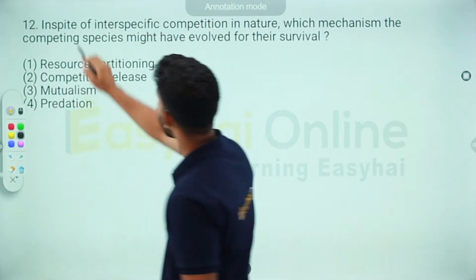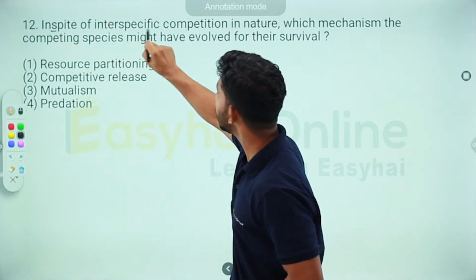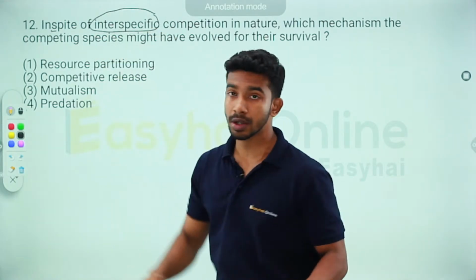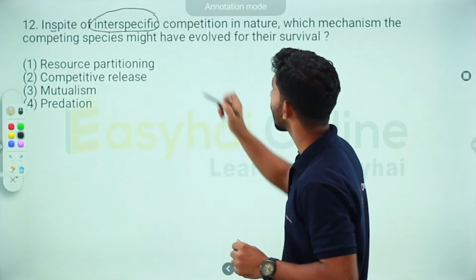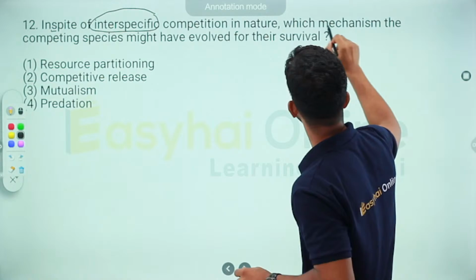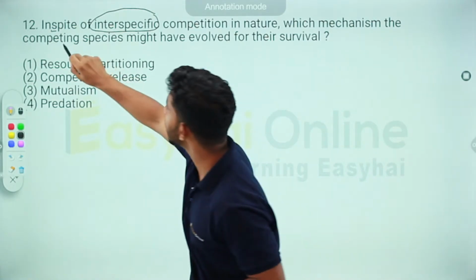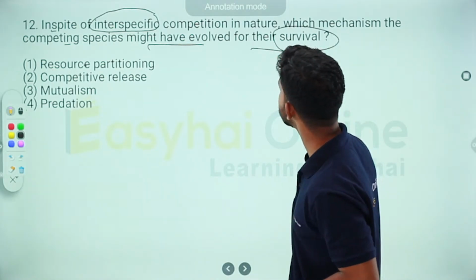Okay, the second question. In spite of interspecific competition, that is competition between two species, I'll elaborate on that. In spite of interspecific competition in nature, which mechanism might the competing species have evolved for their survival?